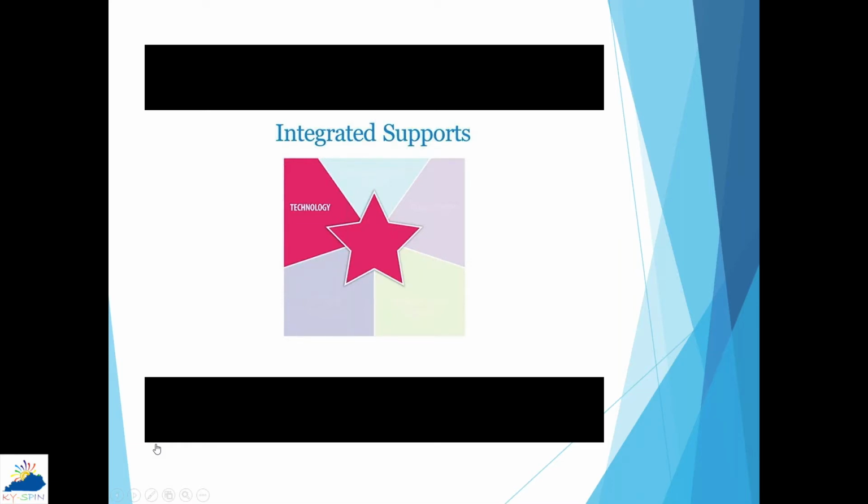We also know there's people in our lives. We call that relationship-based supports. Who's available? Who's a part of your life? Who really helps you get by day to day? We also know the community. We have community-based supports. These are places that anybody goes to. You can use the bus. You can go to the YMCA. You can go to your faith-based organization. You can go to the movie theater. All of those types of places really contribute to the supports to having a good life. But what we most commonly think about when we're thinking about people with developmental disabilities is the last one. And that's the formal eligibility-based service system. We often go straight there before we start thinking about the other types of supports.